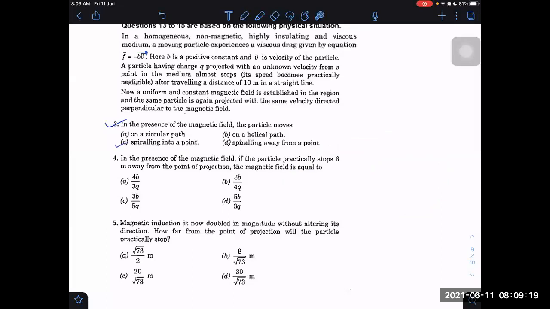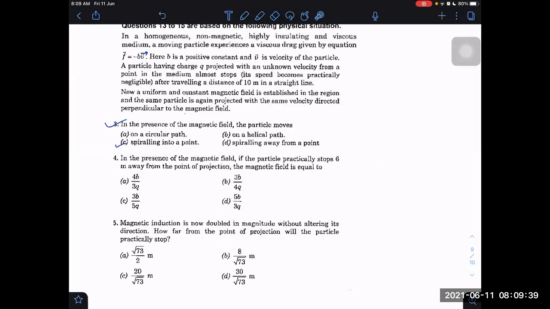Second is, in the presence of a magnetic field, if the particle practically stops at 6 meters away from the point of projection, the magnetic field is equal to what? If you see yesterday's question again, and if I give you S equal to 6, then you will be able to find out what the magnetic field is. So this you will do yourself again.